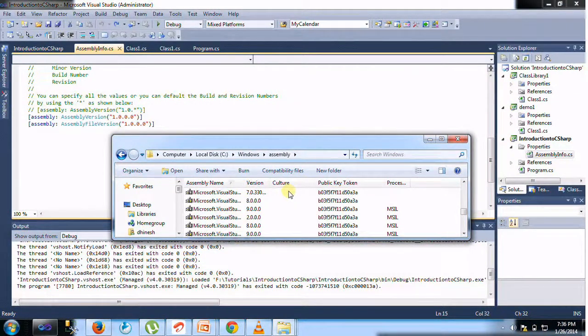Next is culture. By default the .NET Framework has the neutral culture, and it may contain several cultures like English, French, or any other cultures. Here is English, and we also have the French culture names. And the fourth one is the public key token. It indicates this assembly is a strong name assembly, and trust me, this public key token indicates a strong name assembly. Later we will talk about it.